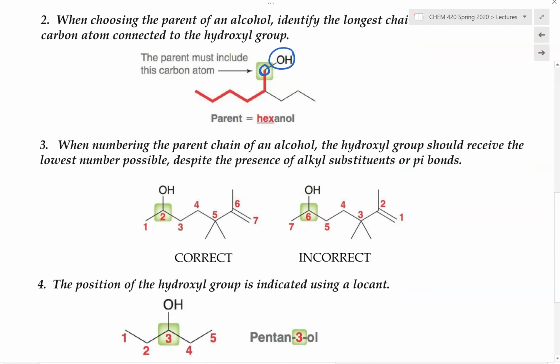And when numbering the parent chain of the alcohol, make sure the hydroxyl group receives the lowest number possible, despite the presence of any alkyl groups or pi bonds. So basically, once we have identified the parent chain already, we have to start from whichever end will give our hydroxyl group the lowest number possible.